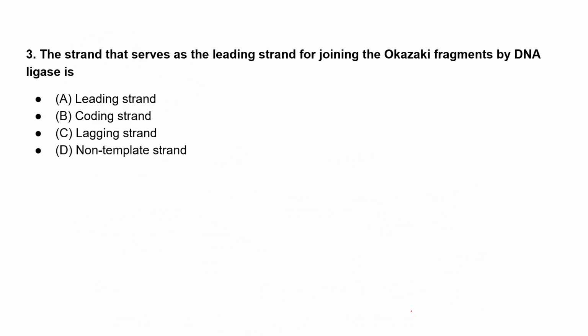Moving to the next question: the strand that is joined by DNA ligase through the Okazaki fragments. For joining the Okazaki fragments, option A is leading strand, option B is coding strand, option C is lagging strand, and option D is non-template strand.